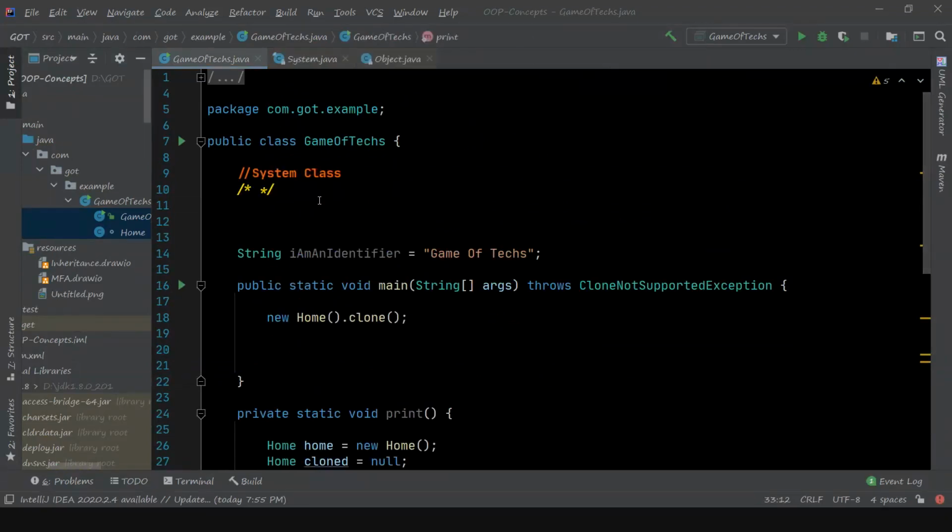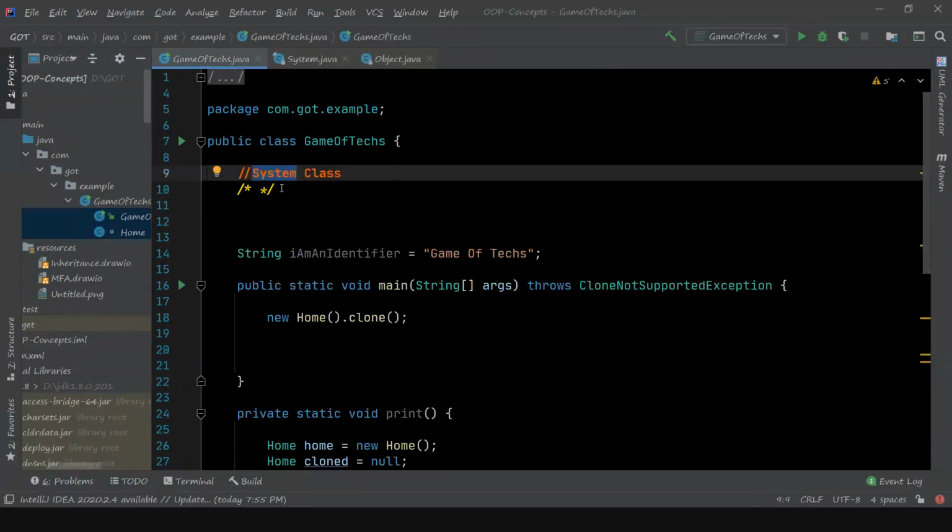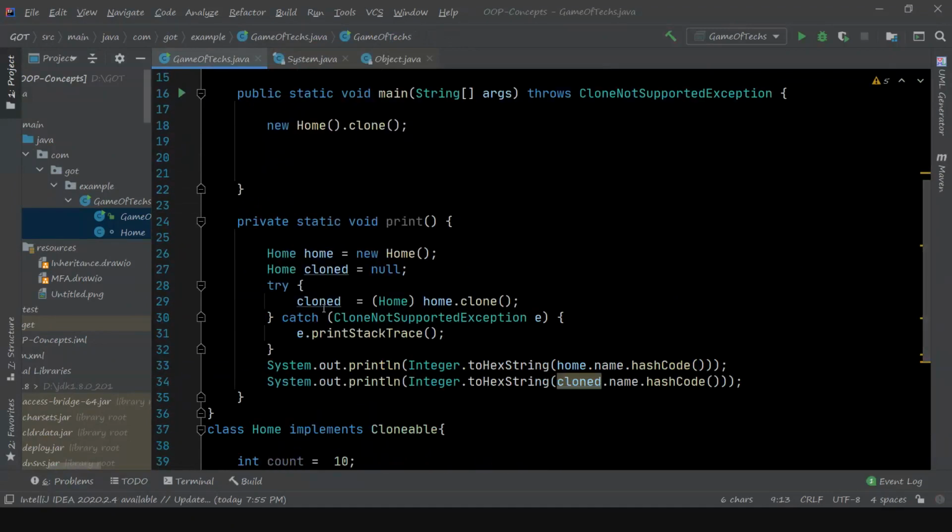Let's talk about the System class in Java. You must be familiar with the System class, and there are a lot of useful methods and functions available in it, especially when you are trying to print something into the console. We always take help from the System class.